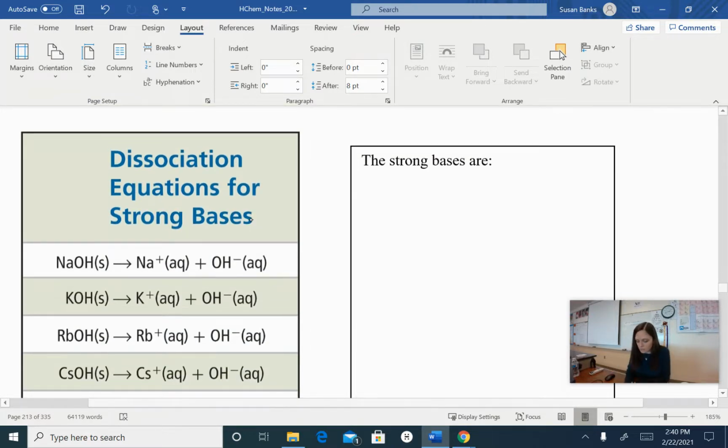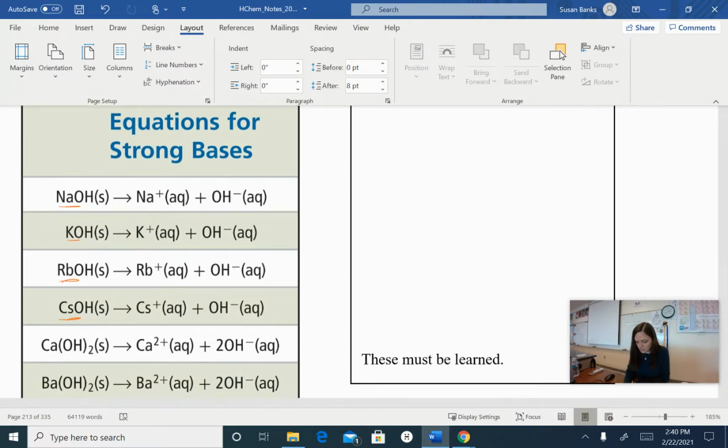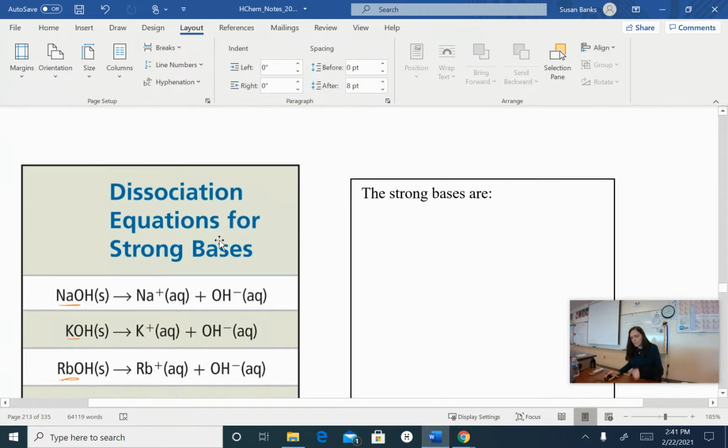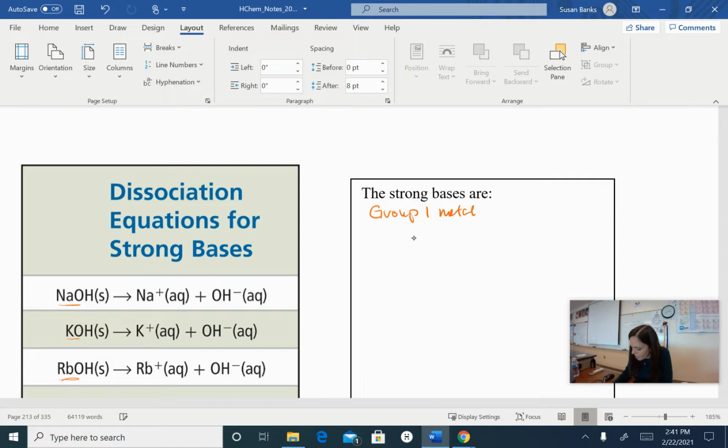We have sodium hydroxide, potassium hydroxide, rubidium hydroxide, and cesium hydroxide. So what was our rule? All hydroxides were soluble if they were 1A or group 1 metal. So the strong bases are group 1 metal hydroxides.